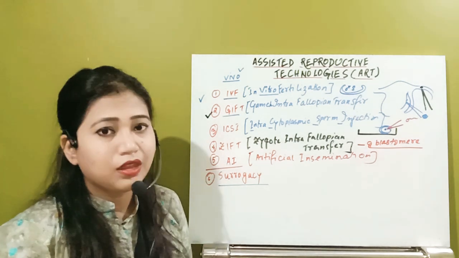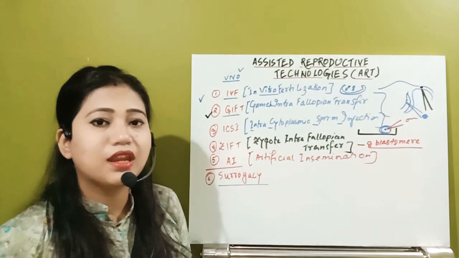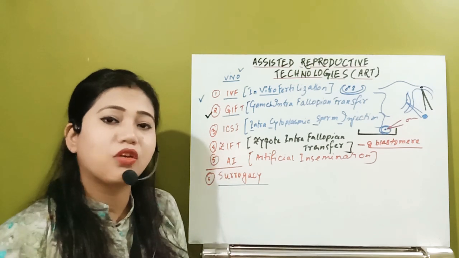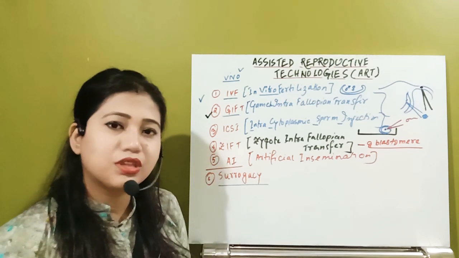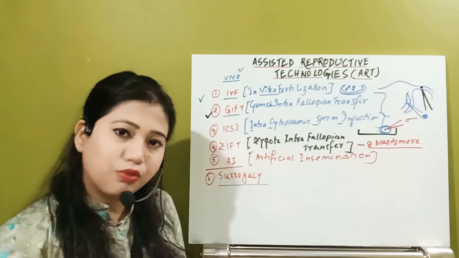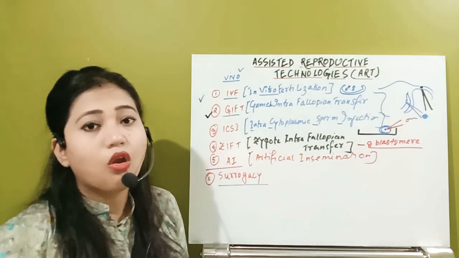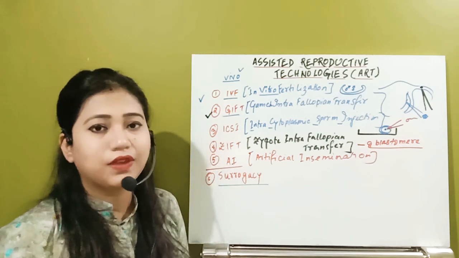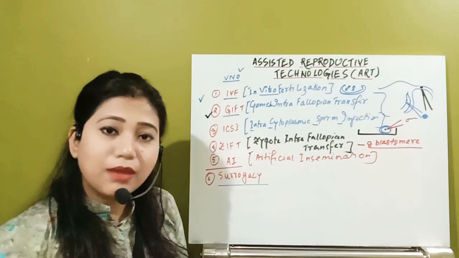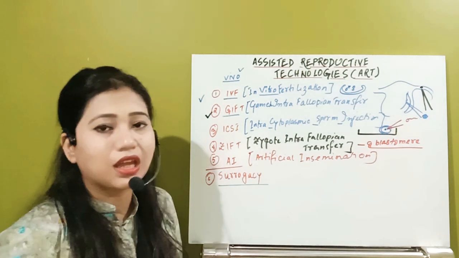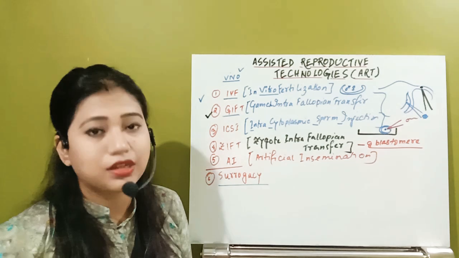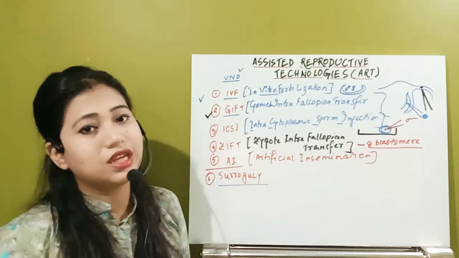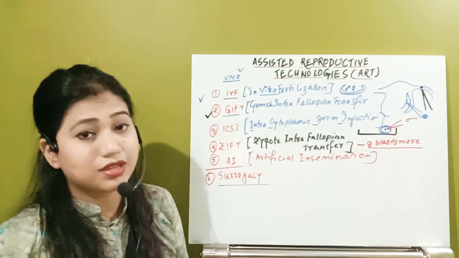Suppose the partners, male and female, can produce gametes, but they are not producing enough gametes, only a very low amount, or they are aged. Suppose the female is also above 40, or it is possible that the uterine condition is not favorable for implantation, or the female cannot go through pregnancy. Then they can go for a surrogate mother.